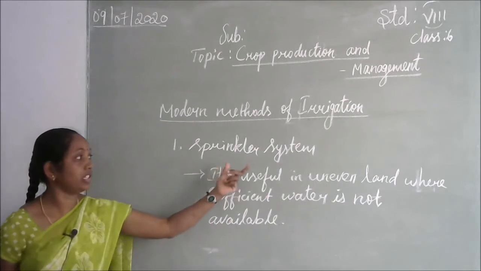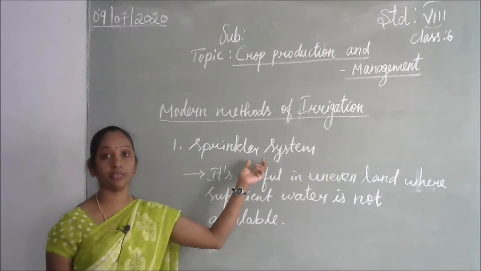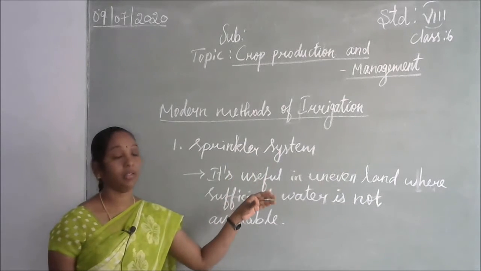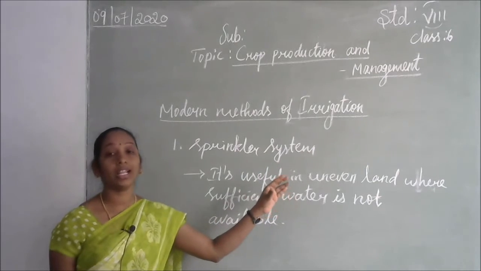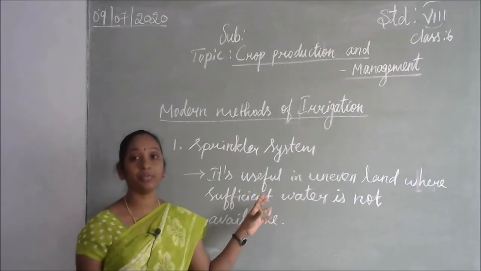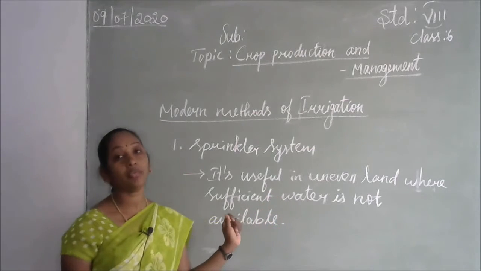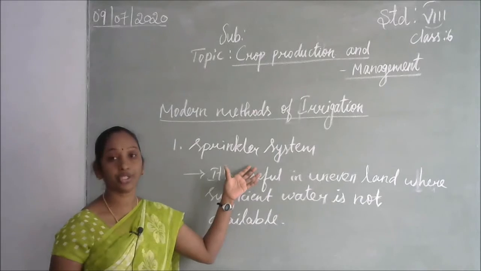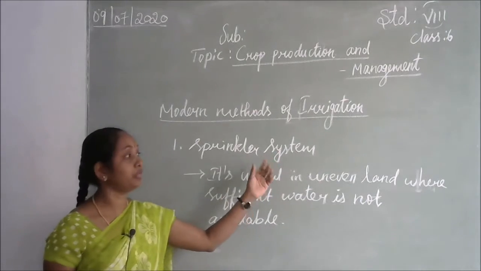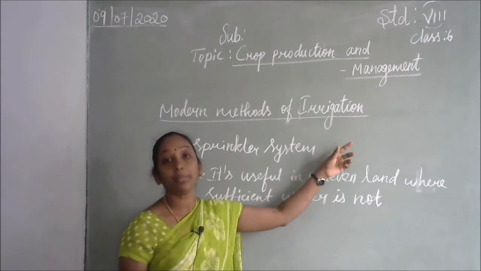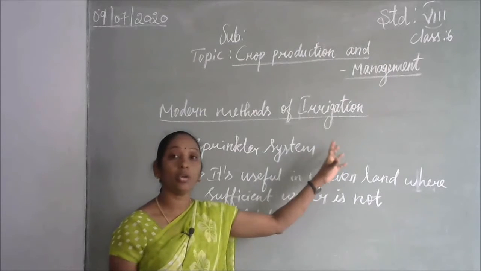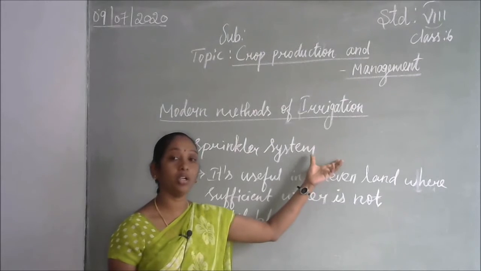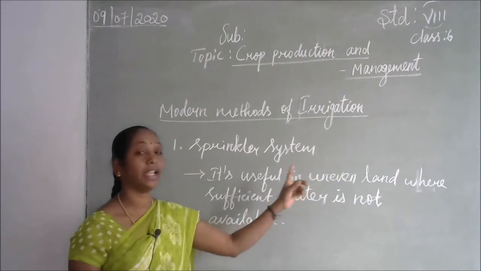In a sprinkler system, the water goes from the source, for example from the well, to the main pipeline connection. From the main pipeline, perpendicular pipes are connected to the main pipes. When the water flows from the main pipes under pressure, it flows easily through the perpendicular pipes. On top of the perpendicular pipes there are nozzles. Once the water starts to flow, it is sprinkled all over the uneven land.